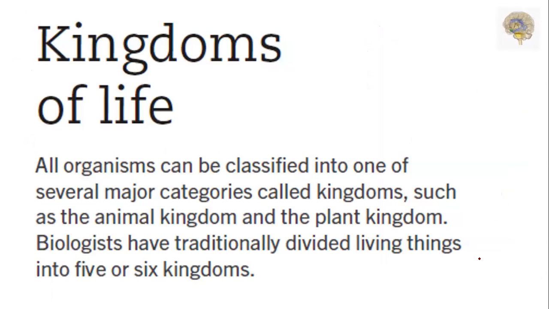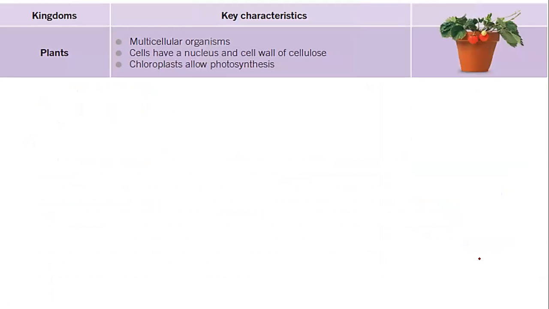Now let us see the kingdoms of life. All living things can be classified into one of several major categories called kingdoms, such as the animal kingdom and the plant kingdom. But biologists have traditionally divided living things into 5 or 6 kingdoms. The plant kingdom: key characteristics of this one are multicellular organisms. Their cells have a nucleus and a cell wall of cellulose.